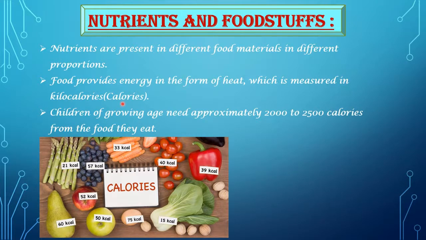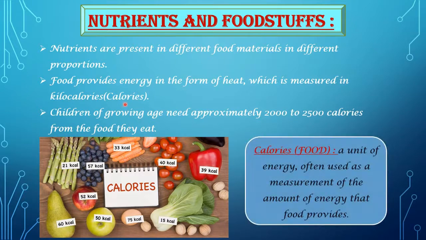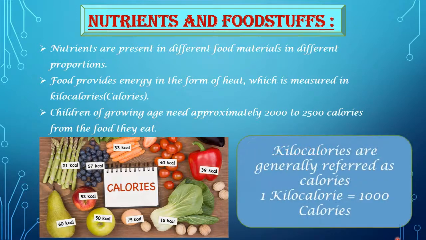Now, what are calories? It is a unit of energy often used as a measurement of the amount of energy that food provides. And what are kilocalories? Kilocalories are generally referred to as calories. We can say that a kilocalorie is a unit of energy of 1000 calories. That means 1 kilocalorie is equal to 1000 calories. Also, children of growing age need approximately 2000 to 2500 calories from the food they eat.